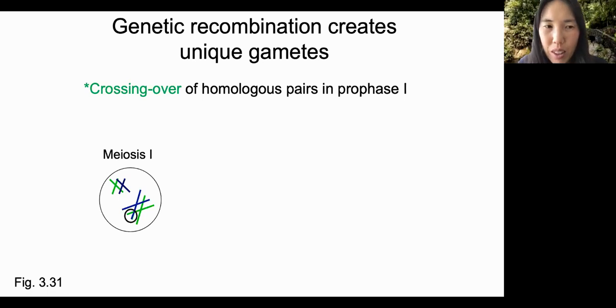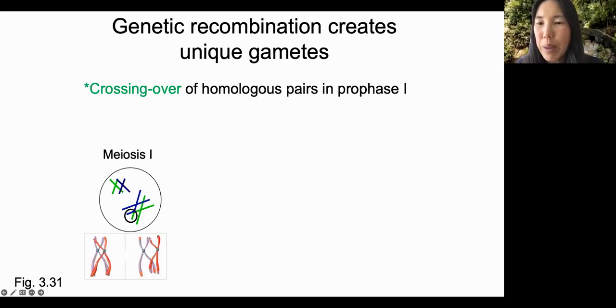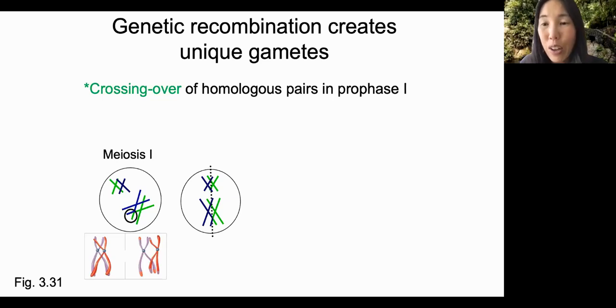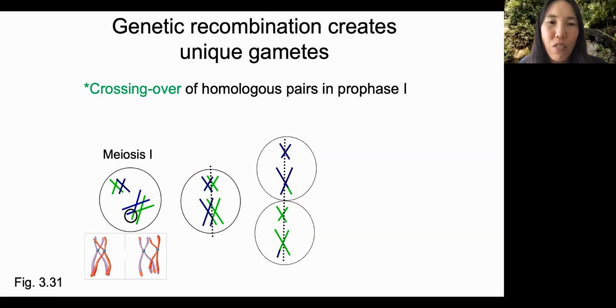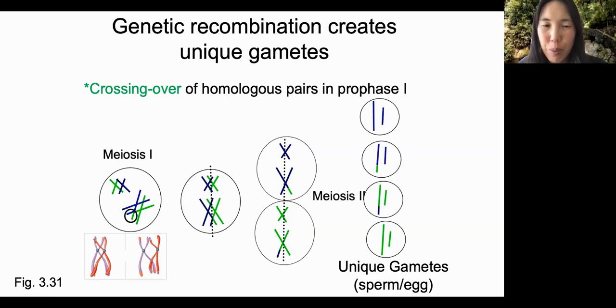For example, this arm of mom in blue can switch with the same exact part of the arm from dad in green. So they just switch. Then the rest of meiosis proceeds as normal. Notice that depending on how the homologous pairs' switched parts are crossed over in prophase of meiosis 1, you will again get 4 different gametes from the single cell.